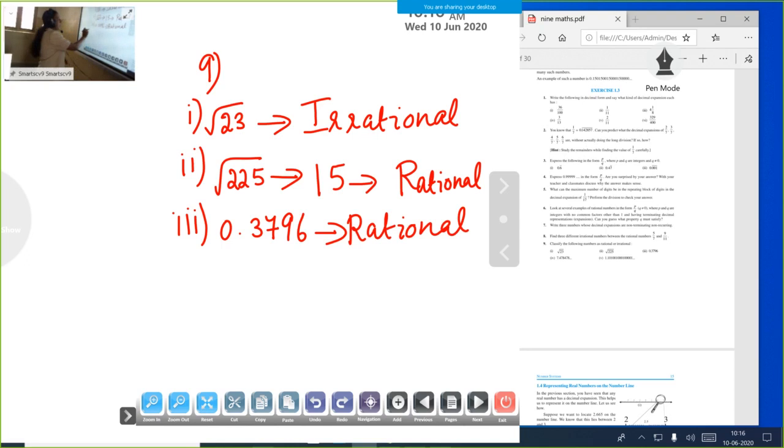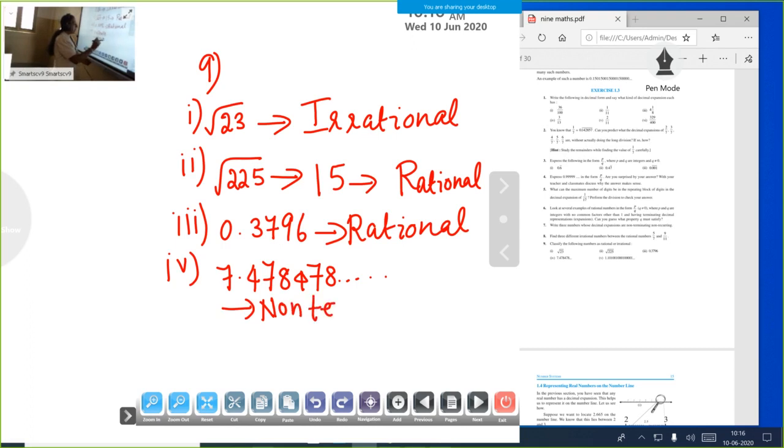The next one, your fourth one, 7.478478, etc. It is non-terminating, but it is repeating. This number is non-terminating, repeating.